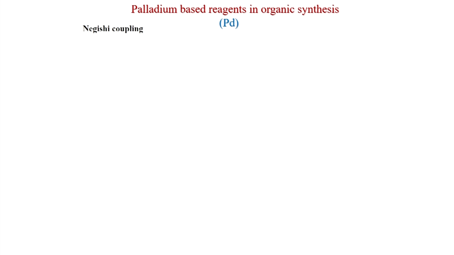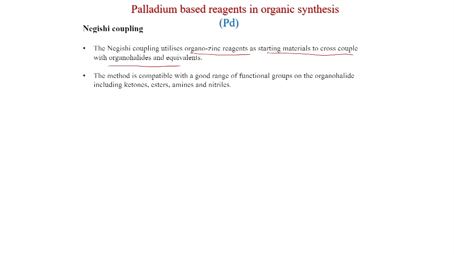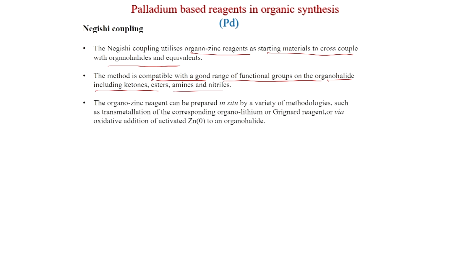Now, we will discuss Negishi coupling. So, Negishi coupling utilizes organozinc reagents as starting material to cross couple with organohalides and equivalents. This method is compatible with a good range of functional groups on the organohalide including ketones, esters, amines and nitriles. The organozinc reagent can be prepared in situ by a variety of methodologies such as transmetallation of the corresponding organolithium or Grignard reagent or via oxidative addition of activated zinc to an organohalide.